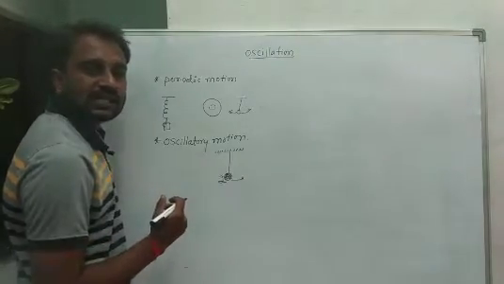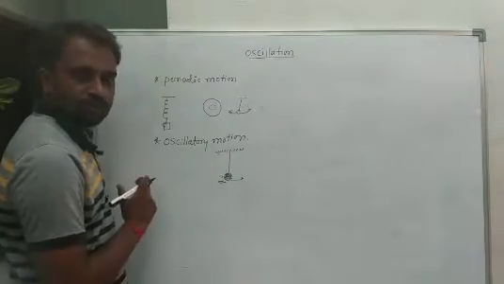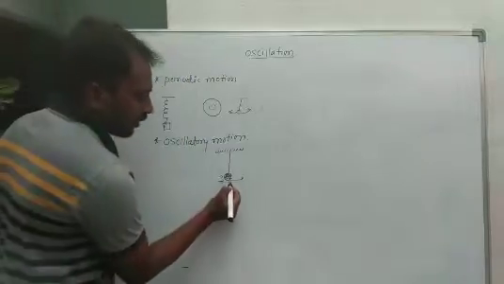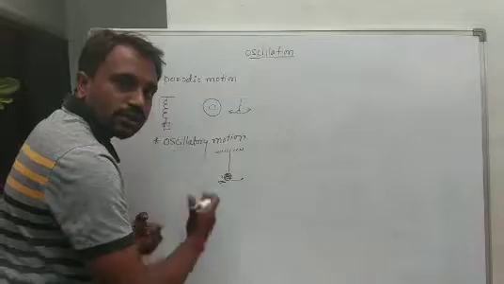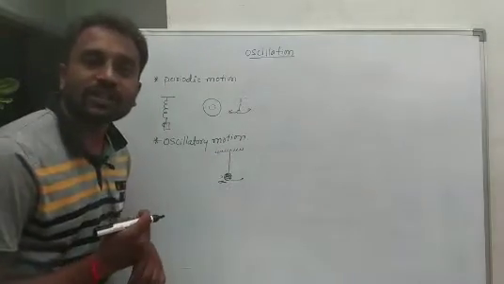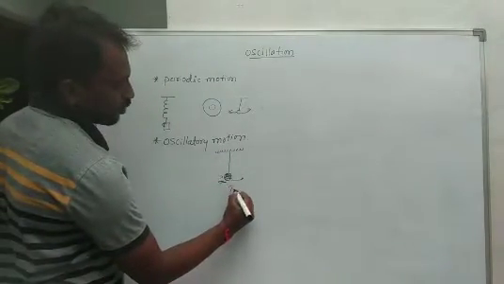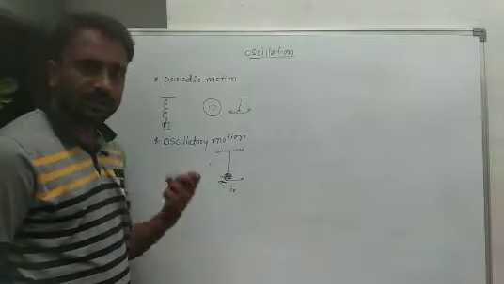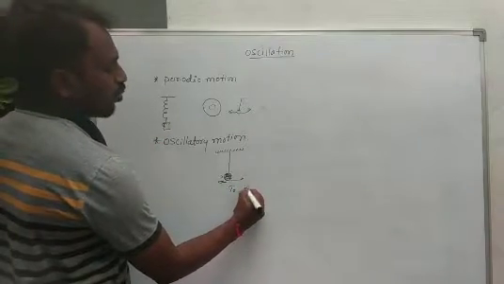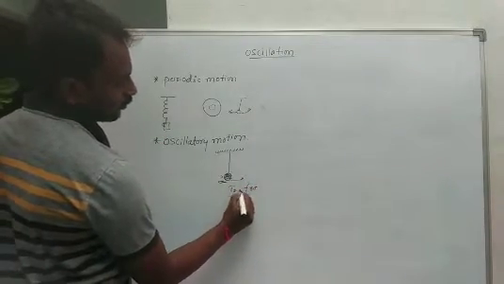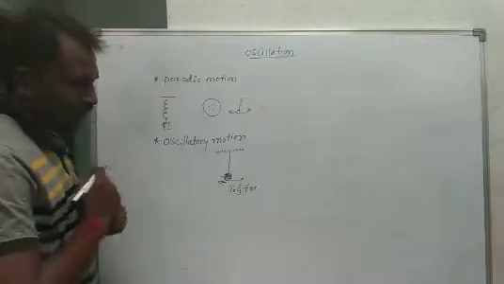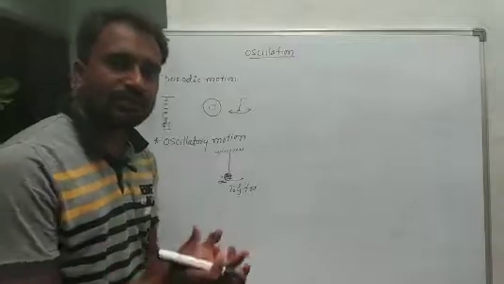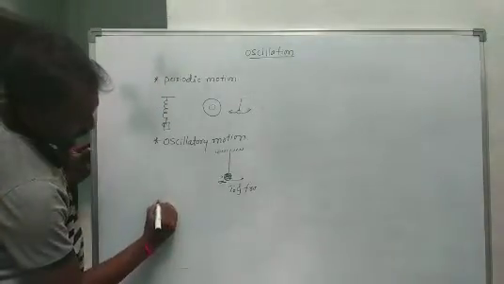So that's what we consider oscillatory motion. The object starts to move forward and backward. It means the motion in which a particle shows a to and fro motion. So that's what we consider oscillatory motion. Another one we consider is the period.